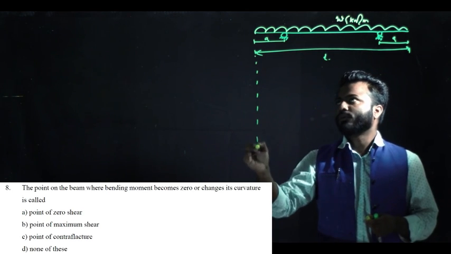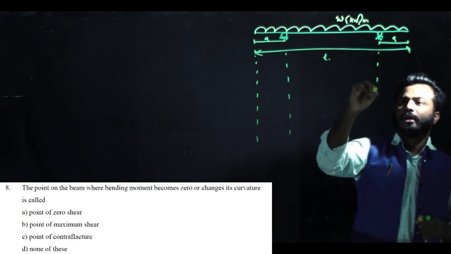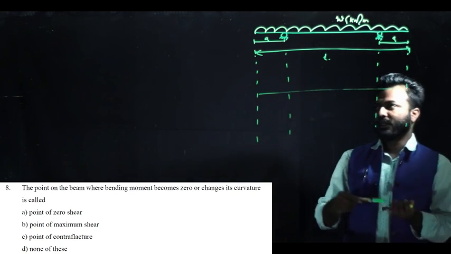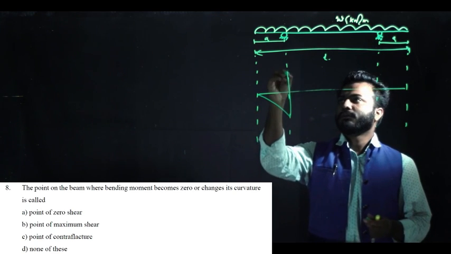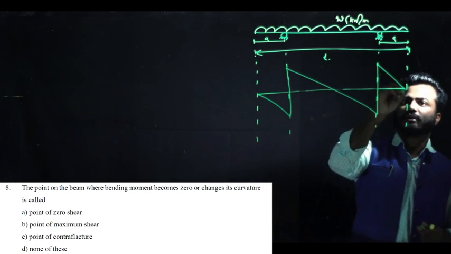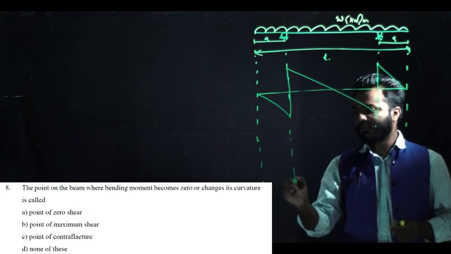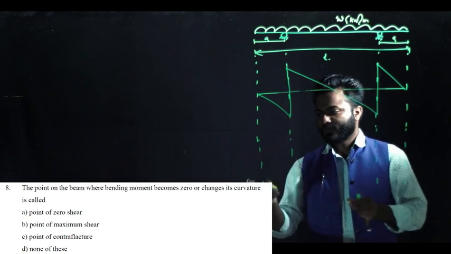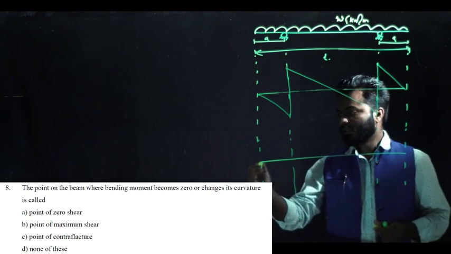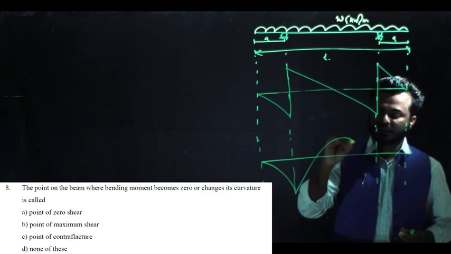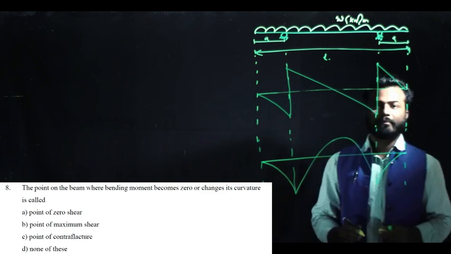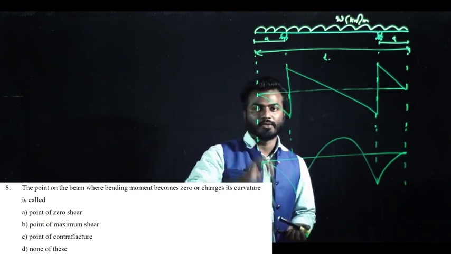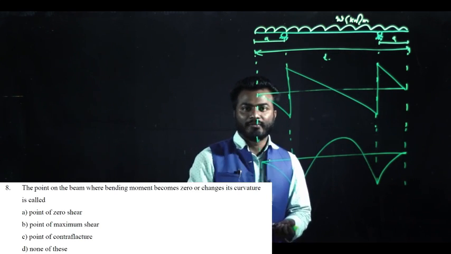Now for this beam, if you draw the SFD and the BMD, you will find that SFD seems to be something like this. This could be the possible shape of SFD. Okay. Now if you want to draw the BMD, you will find possibly, because this is a relative diagram, as I am not considering the values, the BMD possibly could be something like this. Okay. Now you have to check the point where bending moment becomes 0.